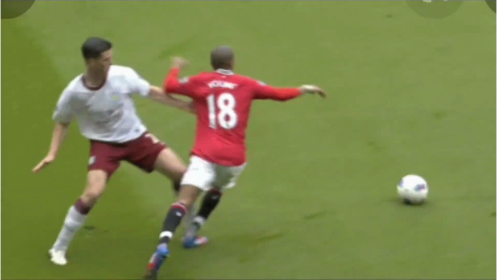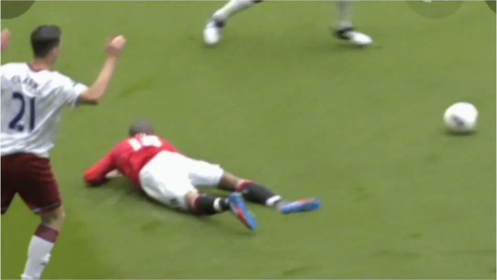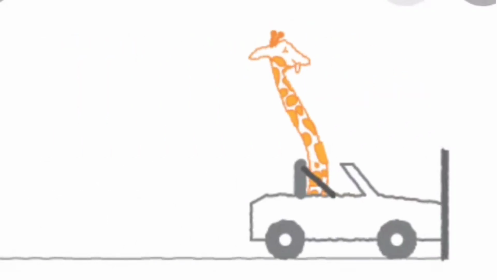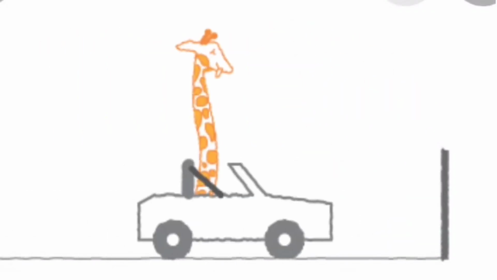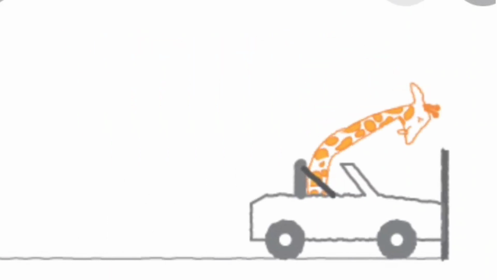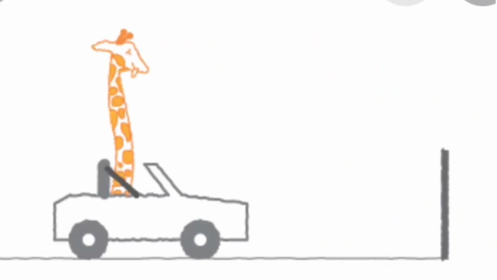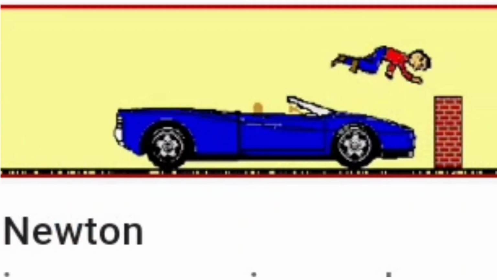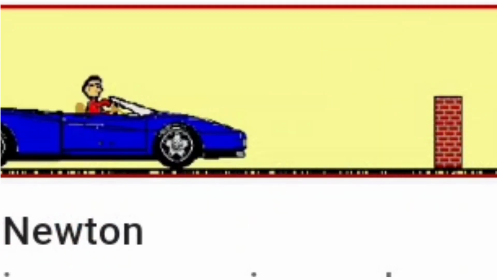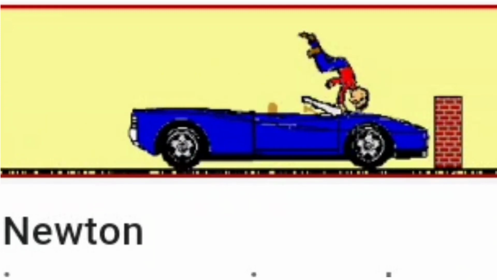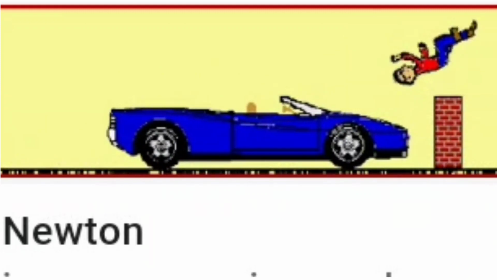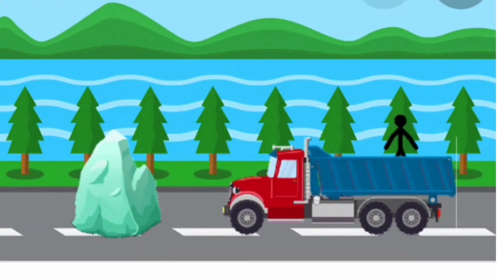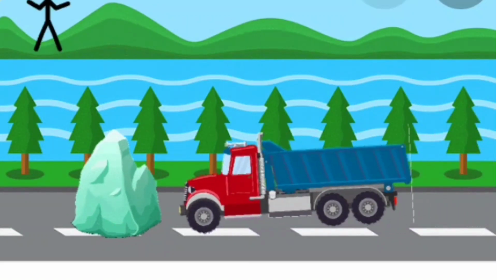the player of football fell down due to inertia. The neck of the giraffe bent down due to inertia. And here, due to inertia, falling heavily. Yes, it is inertia. It is another example of inertia.